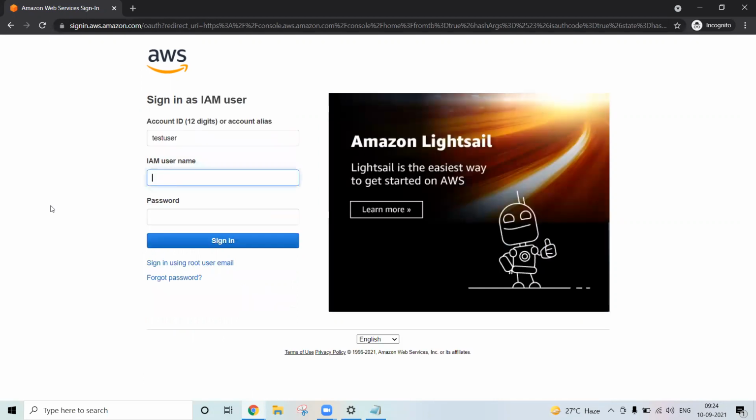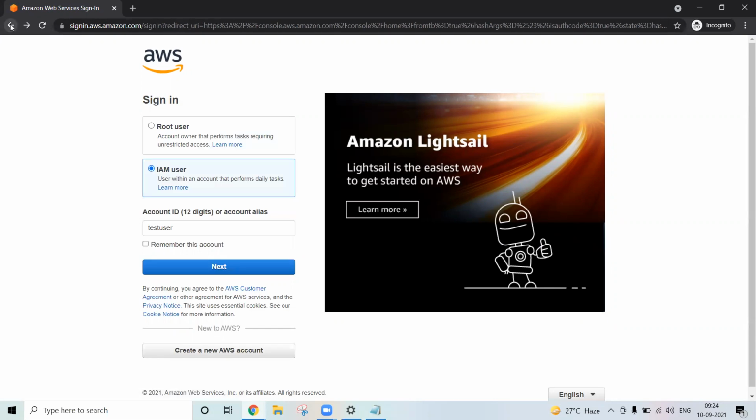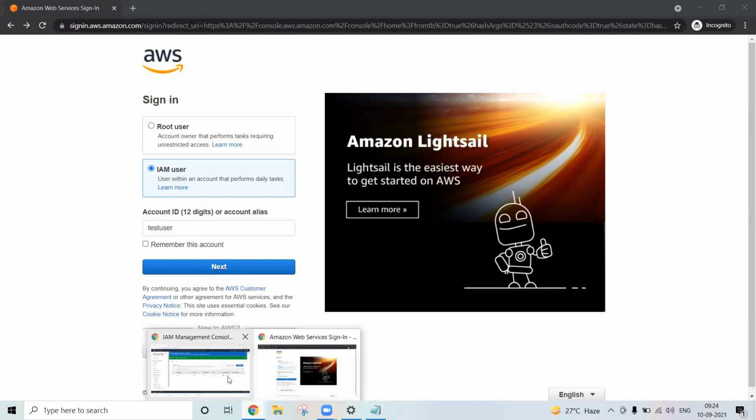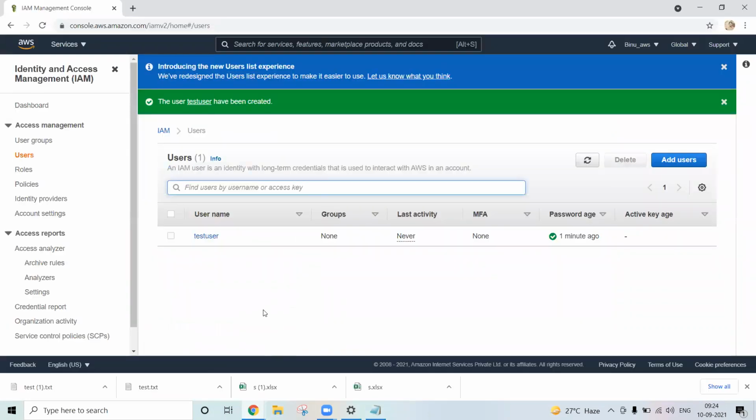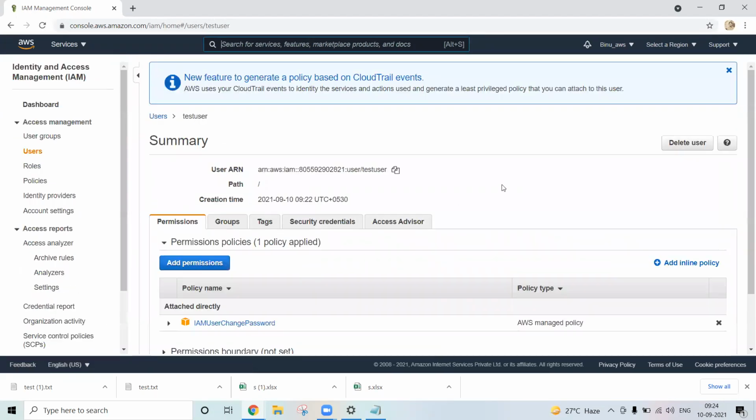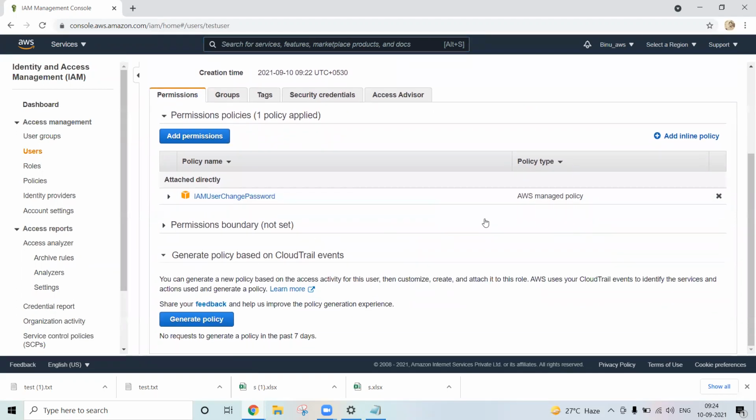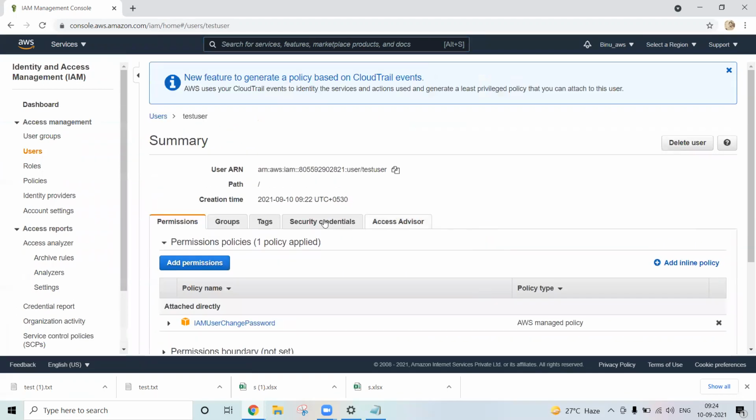What type of privileges does the IAM user have? I have not provided any access, right? That's why I showed that when you log in, you see what kind of access you get, because I have not provided any.